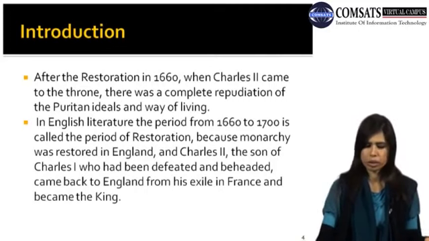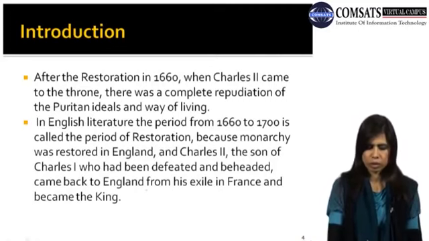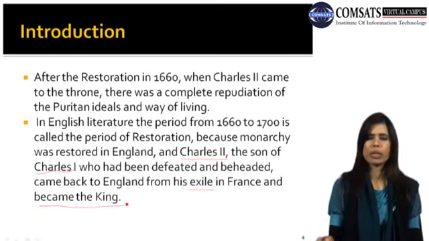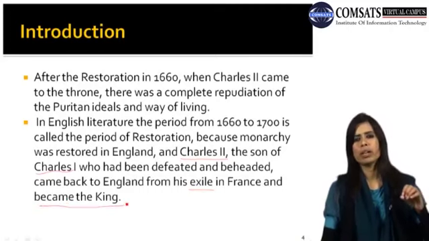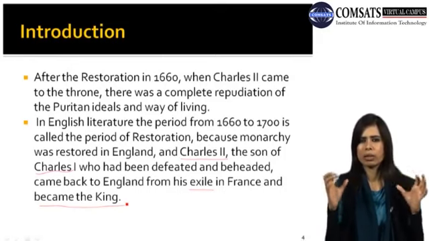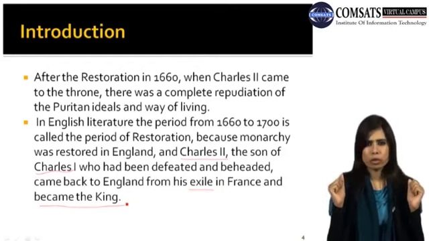So here, my dear students, you can see, when we were talking about Charles I, Charles II is the son of Charles I, and he was in exile in France. Now he became the king. So there is a complete restoration of monarchy in England at that time when Charles II came into power.